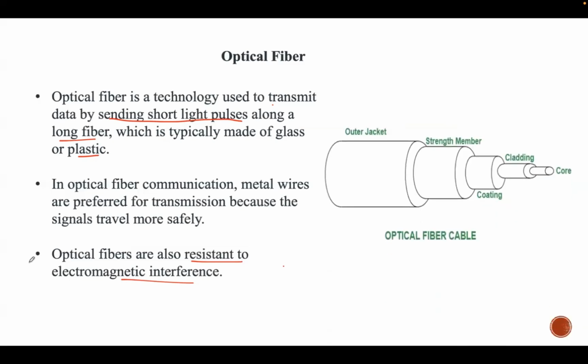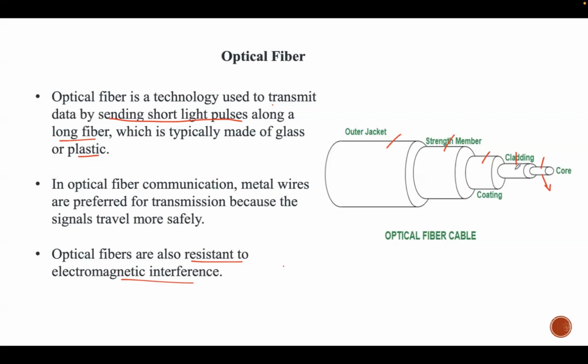And this is the structure of optical fiber cable, where we can find various components like core, cladding, then there is a coating, strength member, and outer jacket. So this core is considered the central part of the fiber through which the light signal travels. And in optical fiber cable, data is transmitted in the form of light. So this core is made up of glass like silica or sometimes high quality plastic to minimize signal